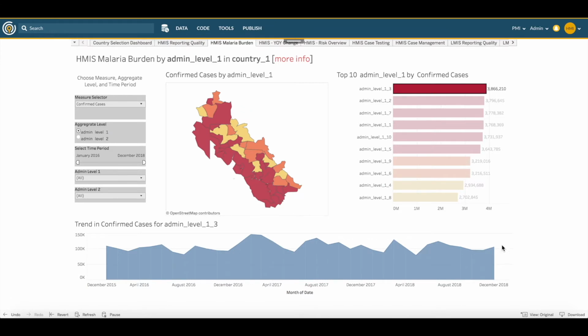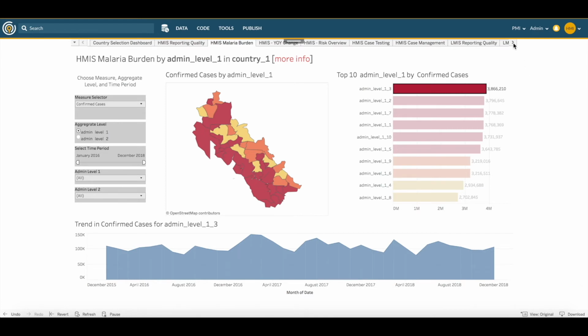We're going to select this bar, and then we can scroll down and see their confirmed cases over time. Down here, we can hover over this trend line to see the number of cases at each of the spikes and the points in time on this trend line. In this case, it looks like February 2017 and August 2017 were peak time periods.